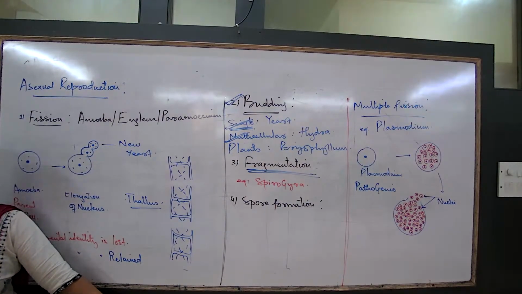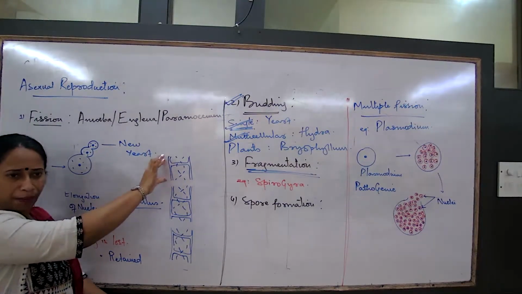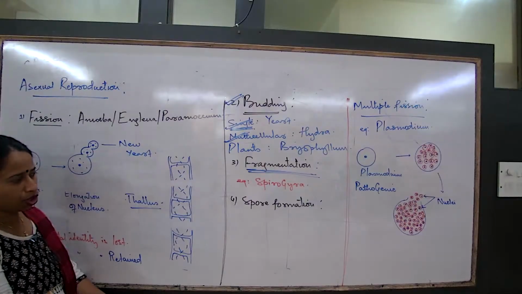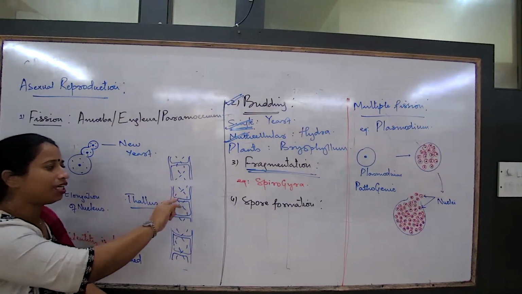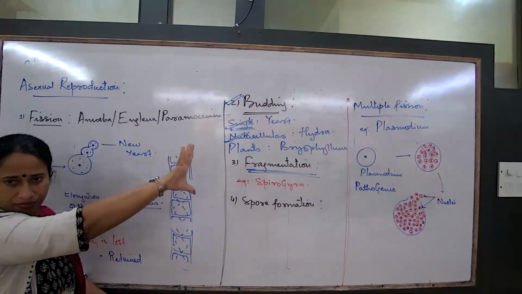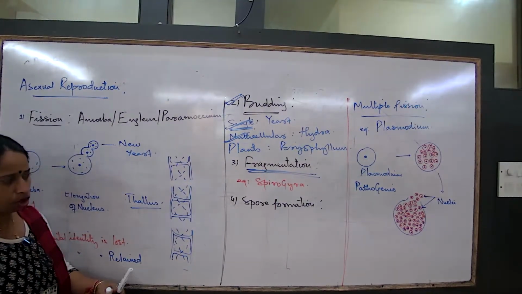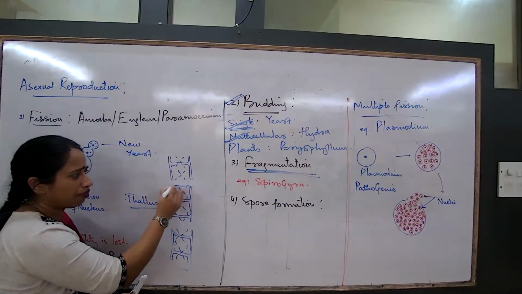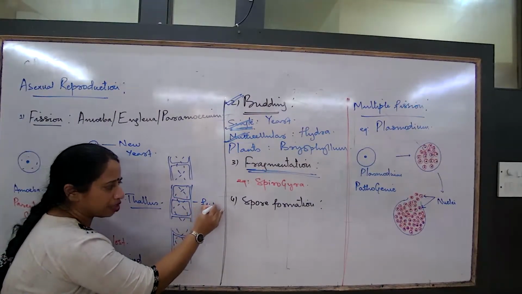Hence the name fragmentation. अब हर एक fragment में if there are adequate number of cells, so for example I would say that ये जो fragment है, this will definitely grow into a new organism क्योंकि इसमें full cells almost है. So if there are adequate number of cells, yes, this will grow into a complete full organism.